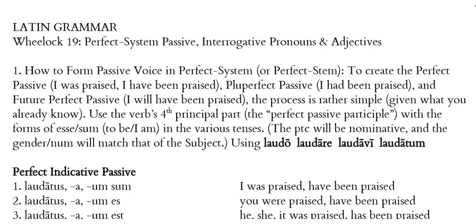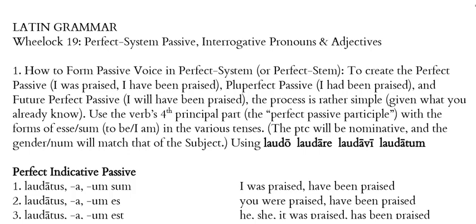What we want to learn how to do in this next chapter is to form the passive voice in the perfect system, or what I like to describe as the perfect stem. To create the perfect passive, such as saying I was praised or I have been praised, the pluperfect passive, I had been praised, and the future perfect passive, I will have been praised, the process here is actually rather simple, given what we already know.